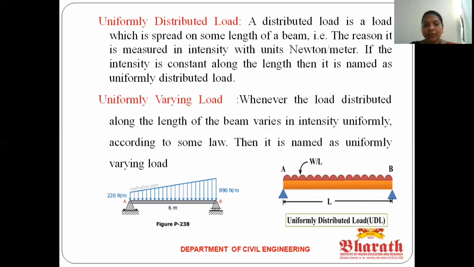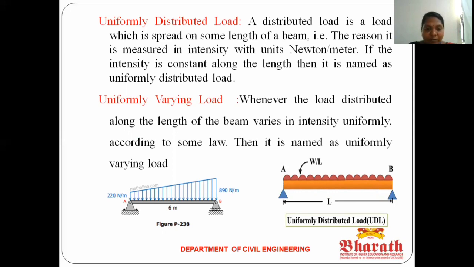Okay. The next one, uniformly varying load. Whenever the load distributed along the length of the beam varies in intensity uniformly according to some law, then it is named a uniformly varying load. Here you can see the first image. The load is distributed varying from point to point, uniformly from the zero point to the end point.